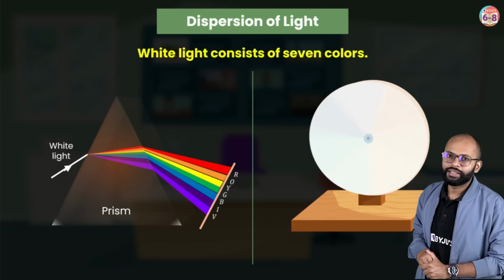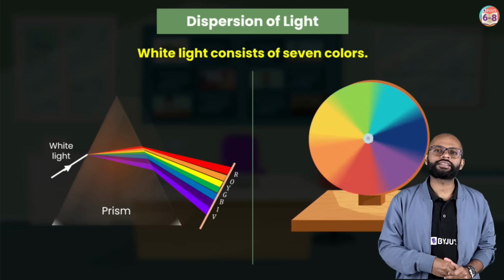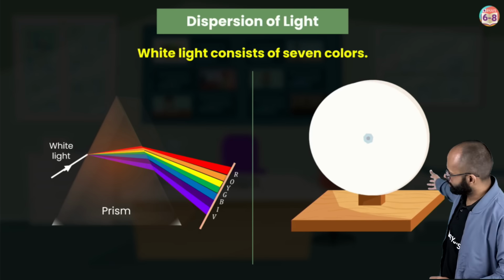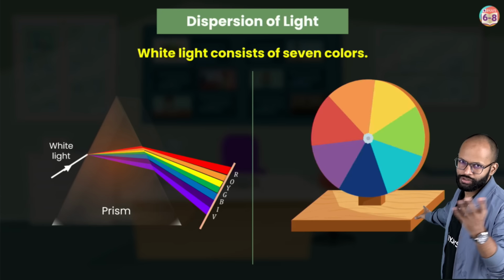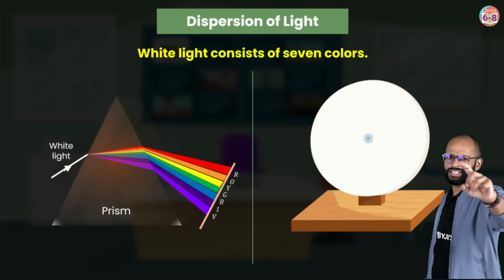हमको कैसे पता? Tell me an activity which will prove that white light is a mixture of 7 colors. This Newton's disk is a good activity which you might have done before. I have shown this to you in session also. मैंने तुम्हें दिखाया है यार session के बीच में ना.